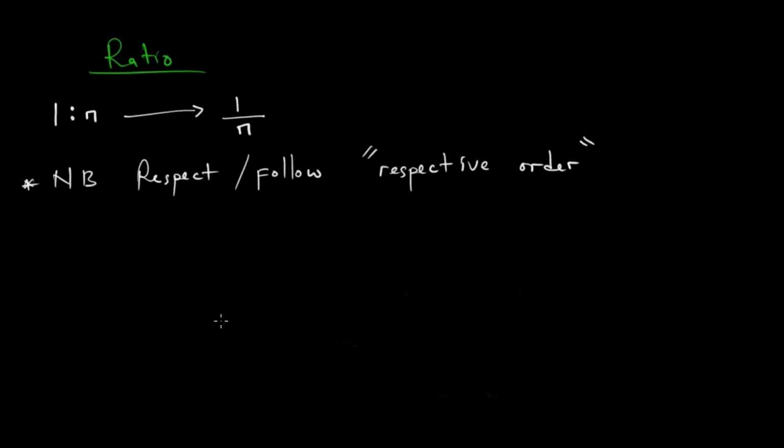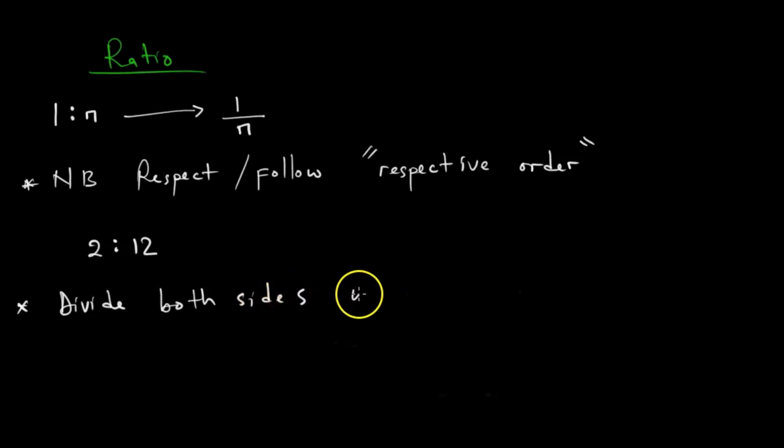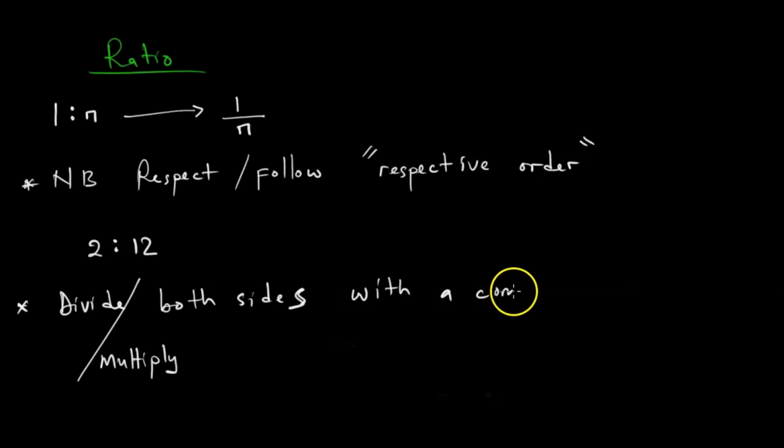The other thing is now, let us say we have a ratio of 2:12. We can actually divide both sides. We can divide, we can also multiply both sides with a common factor.